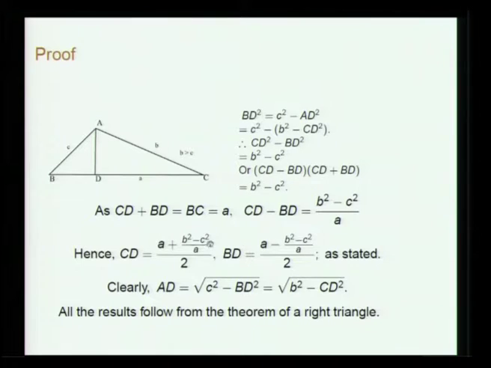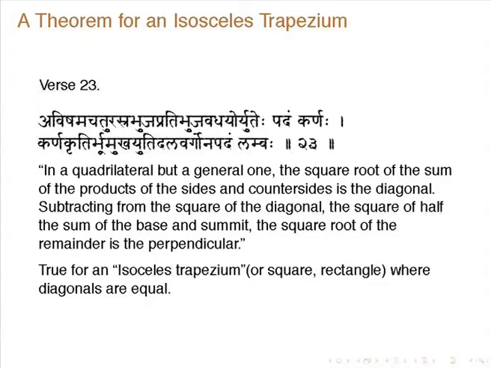So, it is A plus B squared minus C squared by A, whole thing divided by 2, and A minus B squared minus C squared by A, whole divided by 2, as this is how it is stated. And AD you can find either as the square root of C squared minus this segment squared, or this side squared minus the corresponding segment squared, square root of that. So, all these results are following from the theorem of the right triangle.